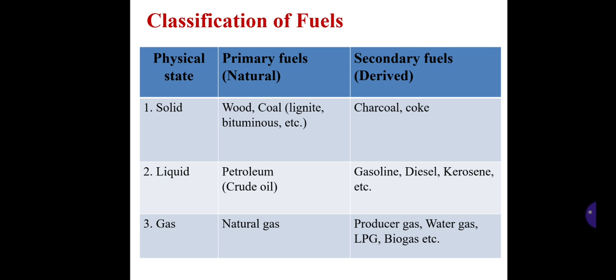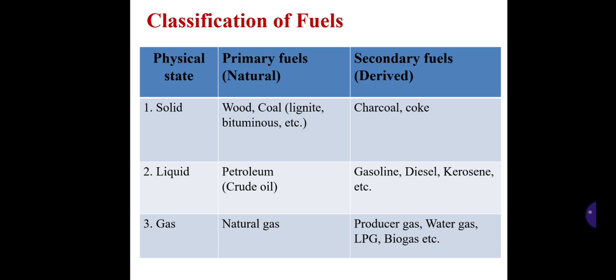Now we are going to study the classification of fuels. Chemical fuels are broadly classified as solids, liquids and gases based on the physical state in which they are used. These are further classified as primary and secondary fuels. A fuel that occurs in nature is called a primary fuel, while all others which are derived from primary fuels are called secondary fuels.